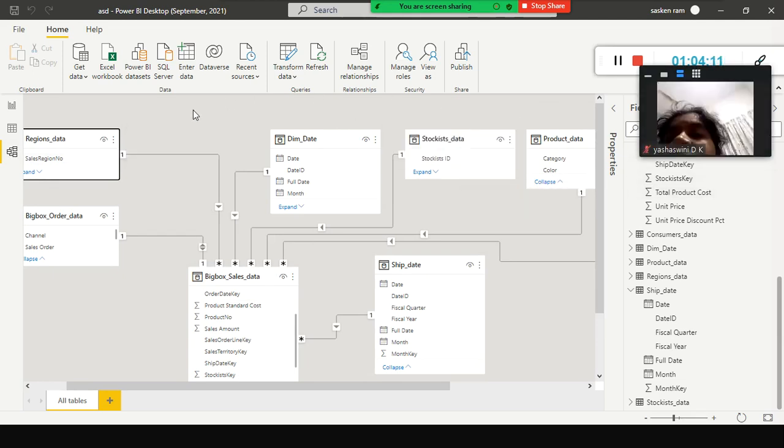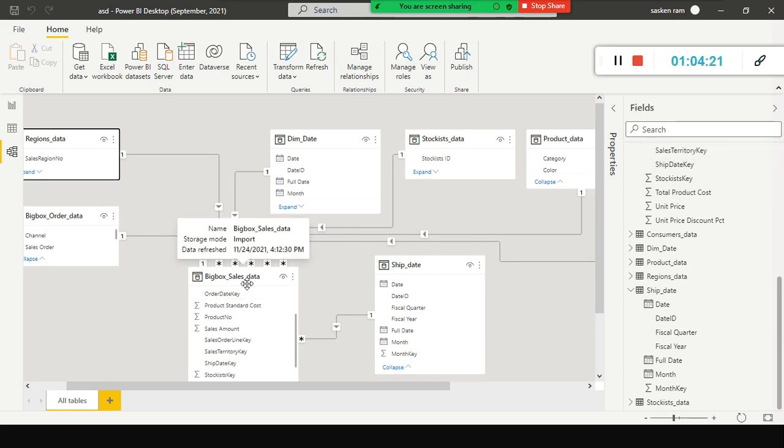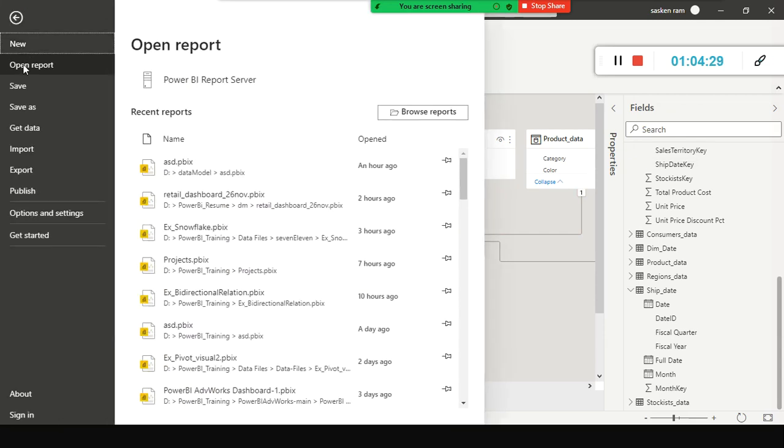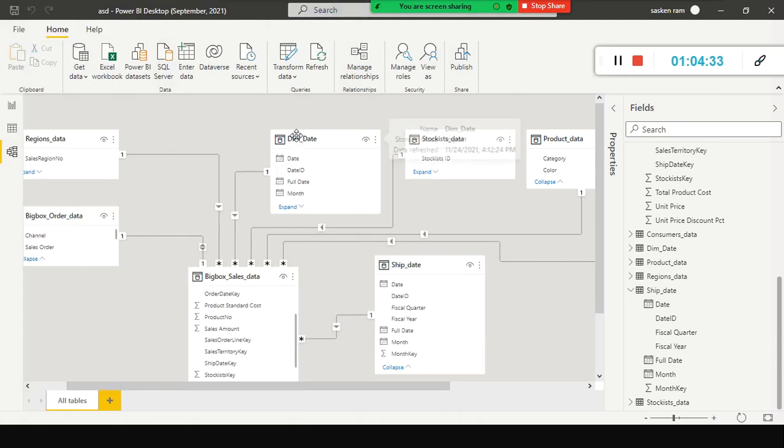For example, I wanted to see the region wise, product wise sales. How can I see that? Because it is all single relationship. We cannot see that, right? In that case, what we can do is use a bidirectional relationship. Okay, what I will do is I will open another file, one simple example, projects.pbix.